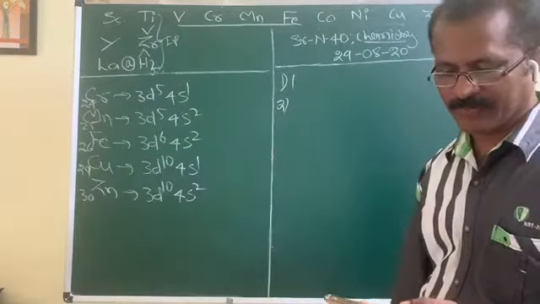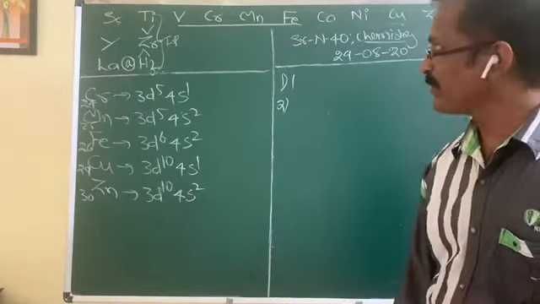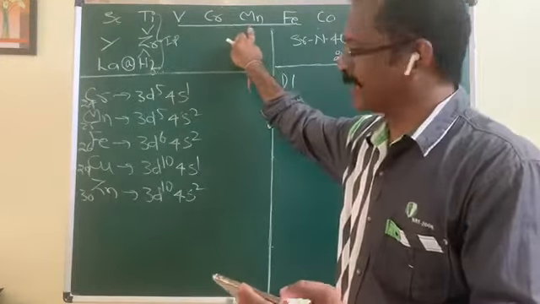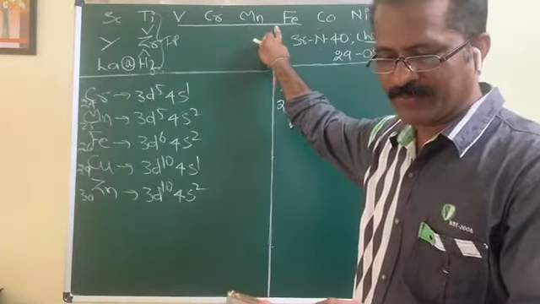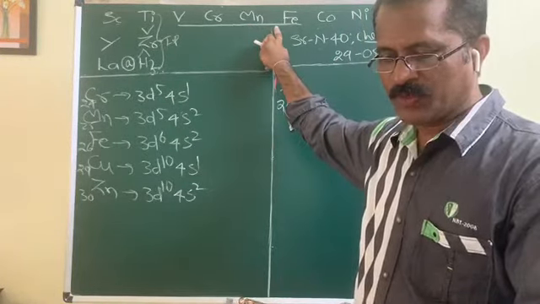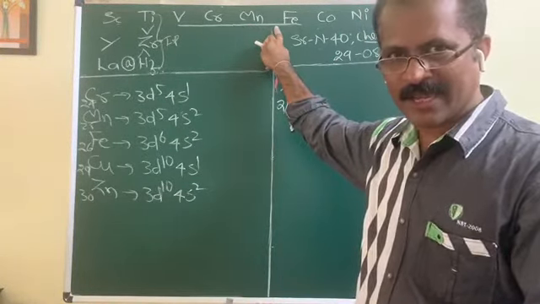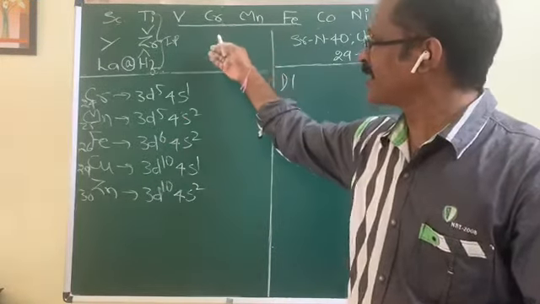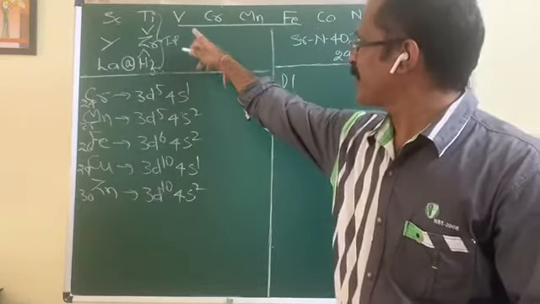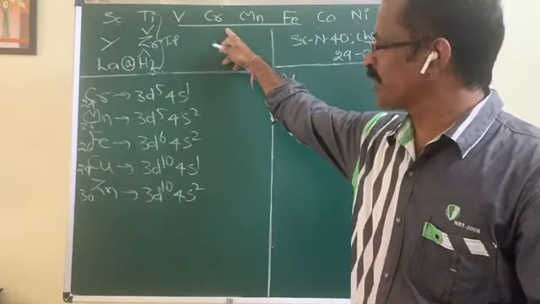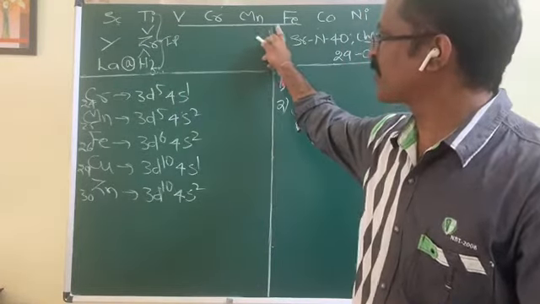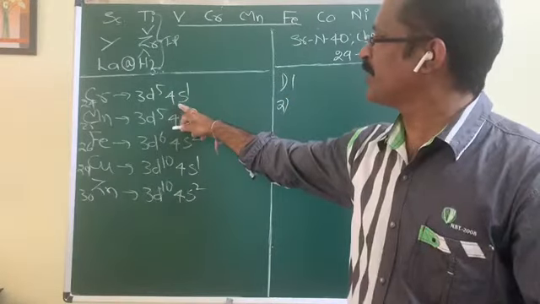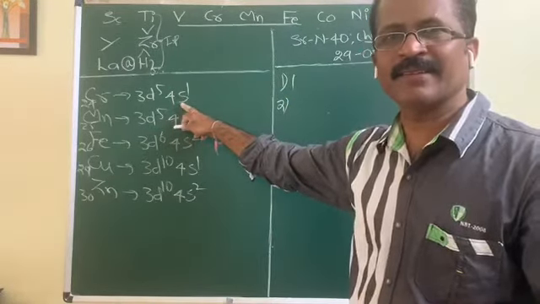Move to next. Vanadium, chromium, manganese, iron. Four elements are given. And the question is, which possesses highest IP2? Highest IP2. Look at their electronic configurations. Among the electronic configurations of these elements, when you look at this chromium, for this IP1 is easier.